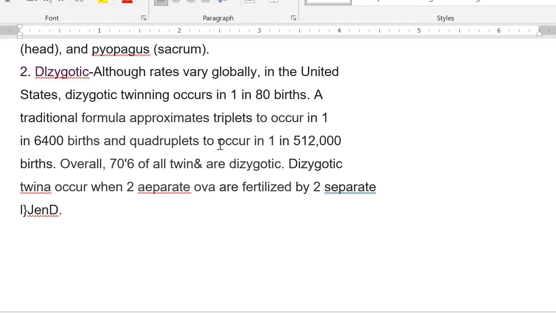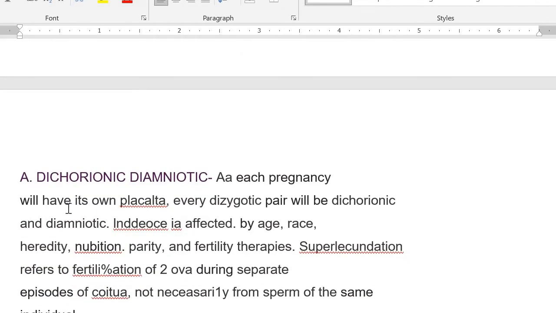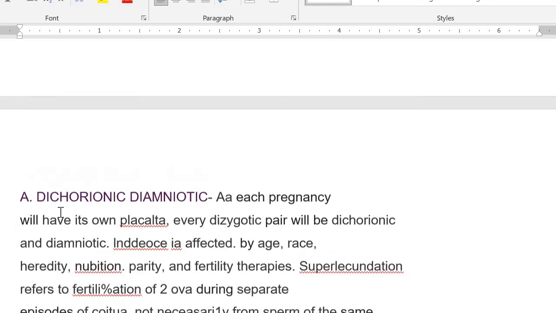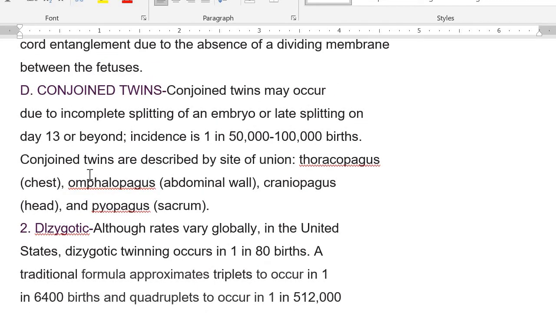Dizygotic twins occur when two separate ova are fertilized by two separate sperms. So two ova and two sperms, then we are getting dizygotic twins. That is the point.